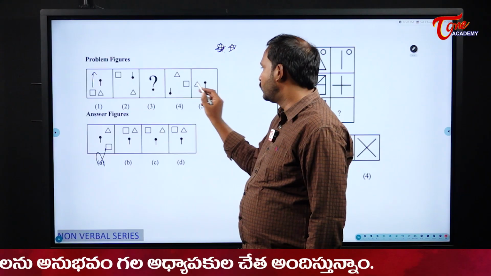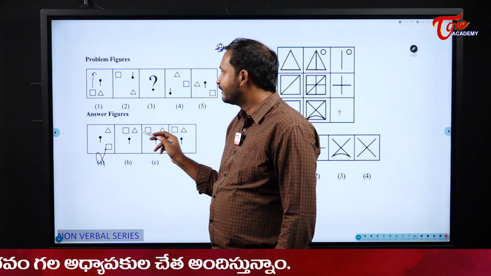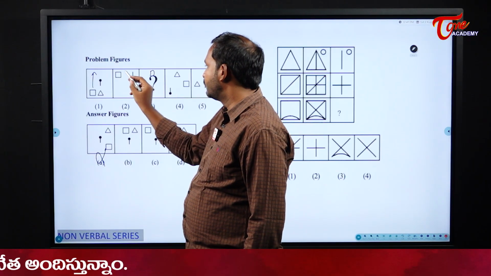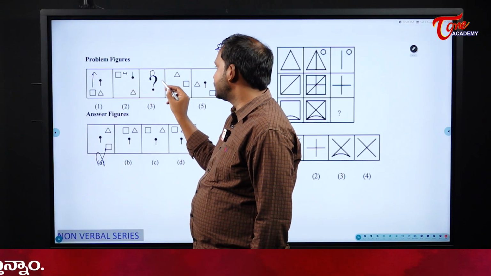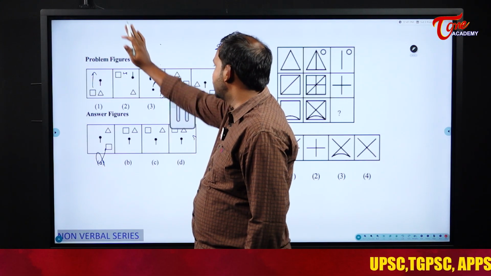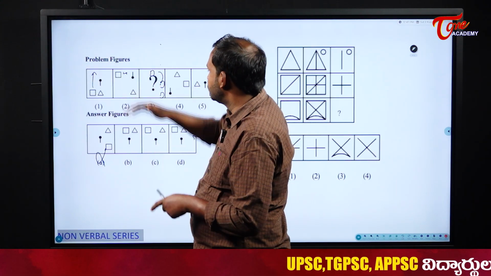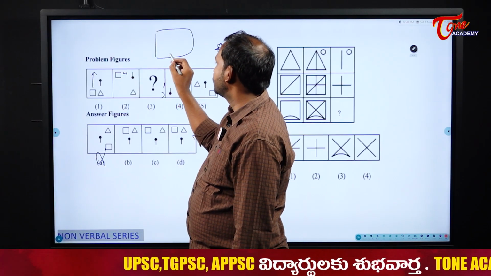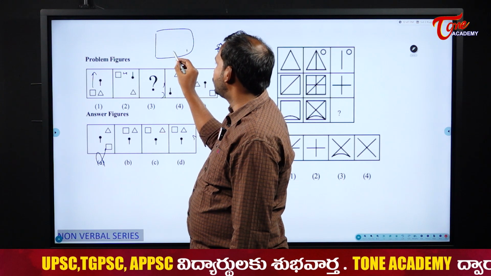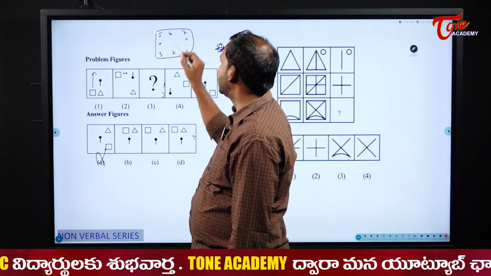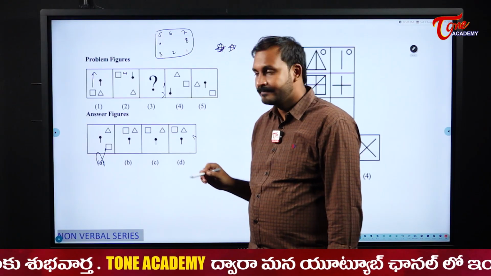Now see here 2 and 1. Now for time being, one time it jumped 2, next it will jump 1 from here to here, and next 2 means from here to here. Next 1 means from here to here. So here my square is moving in what order? 2 and 1. That means total, see here, students, 1, 2, 3, 4, 5, 6, 7, 8. 8 points are there in this figure.